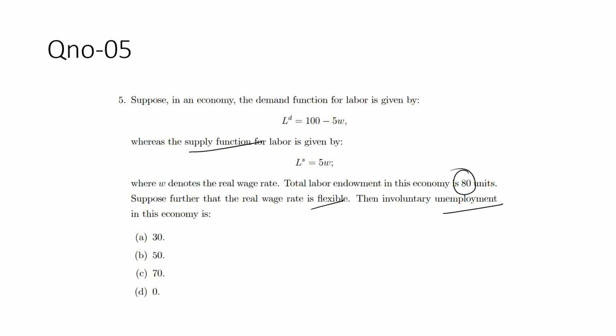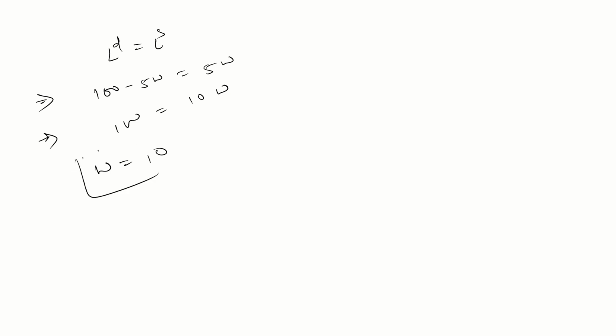Involuntary unemployment. Guys, labor demand and labor supply are given. Just equate them. If you equate labor demand and labor supply, what will you get? Labor demand is 100 minus 5W, and labor supply is 5W. So it is 100 minus 10W. So the wage rate is 100 by 10, so 10. The equilibrium wage rate is 10, according to this labor demand and supply.